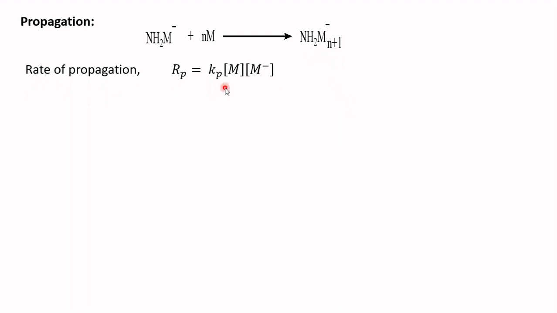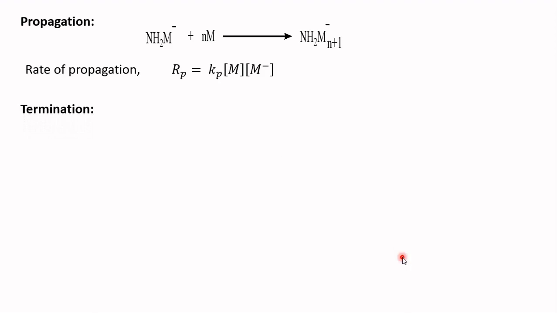The next step is the propagation. The carbanion so formed attacks the monomer units and gives a macrocarbanion. The rate of propagation is equal to Kp, the rate constant for propagation, into the concentration of monomer into the concentration of macrocarbanion.